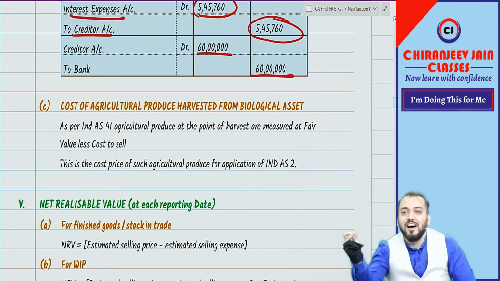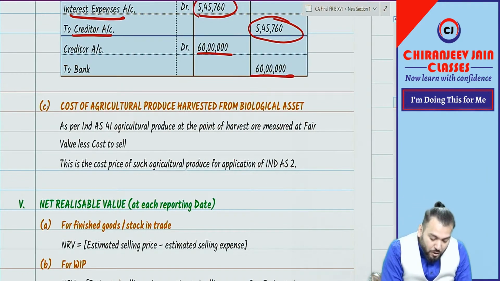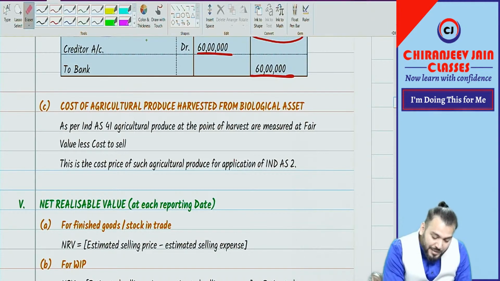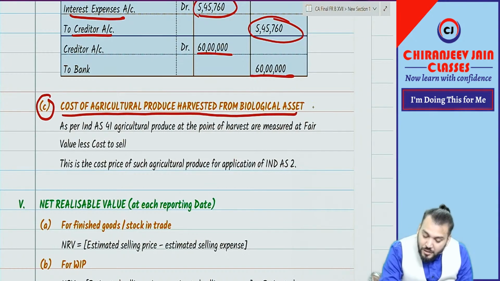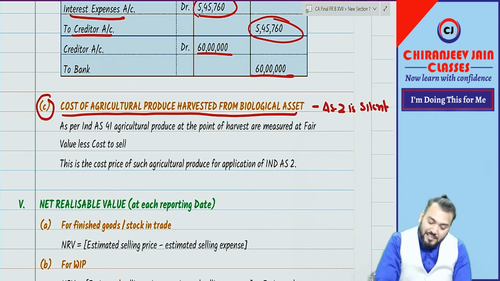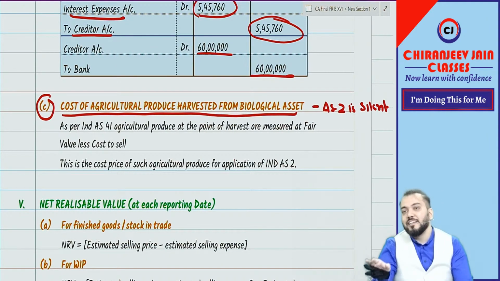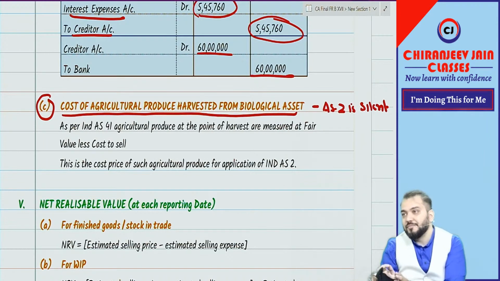Okay. Now coming to the next point. Point number C. Cost of agricultural produce harvested from biological asset. Once again, AS 2 is silent regarding this point. New point. Now the entire topic is new. Agriculture produce harvested from biological asset.